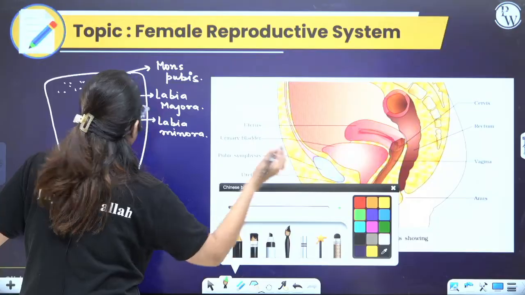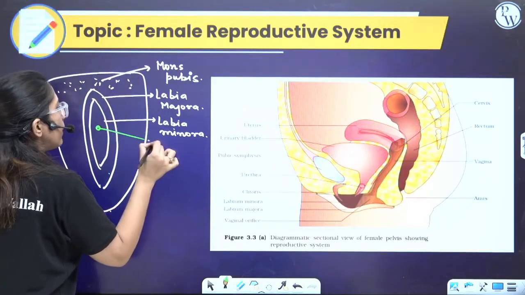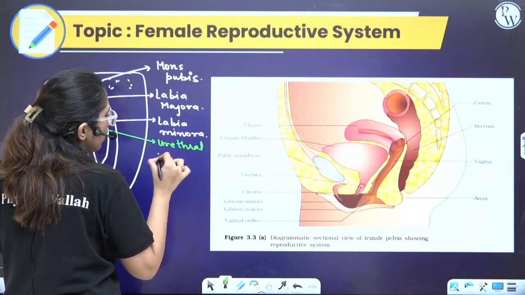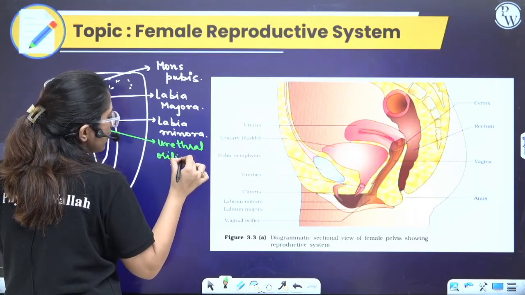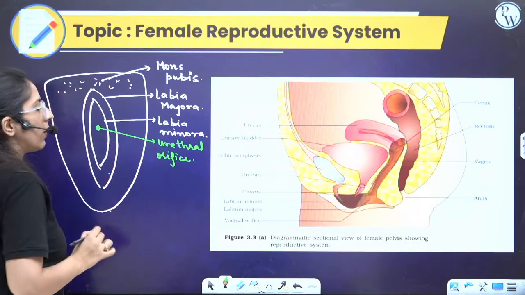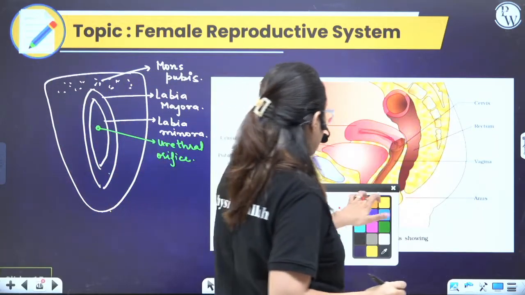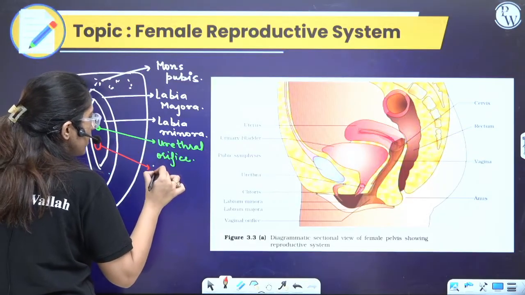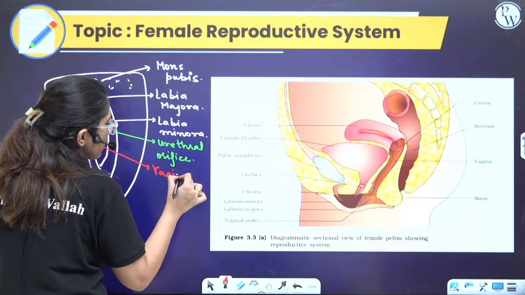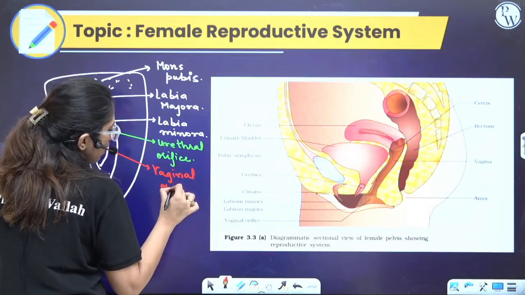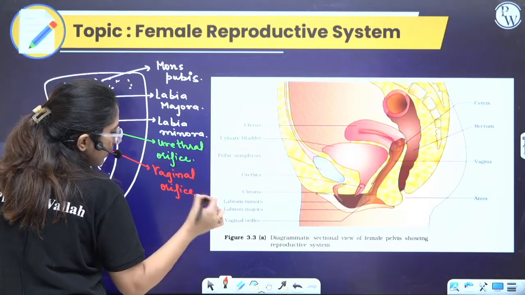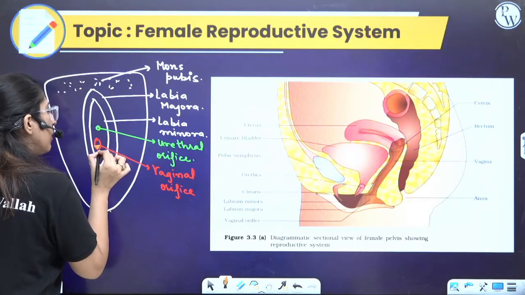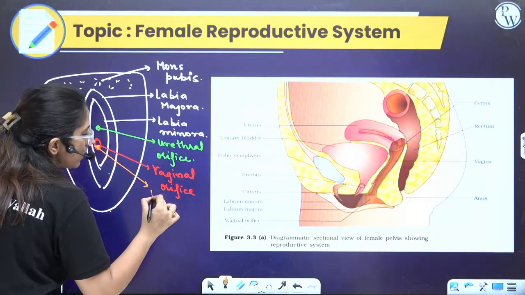Now, here the urethral orifice is there. That means here the urethra opens. Here, the next is the vaginal opening. This is the vaginal orifice. Here a membrane is present, which is a vascular membrane, which is the hymen.